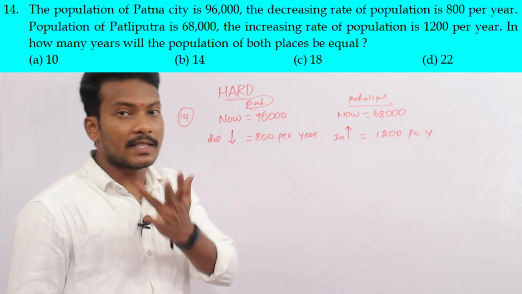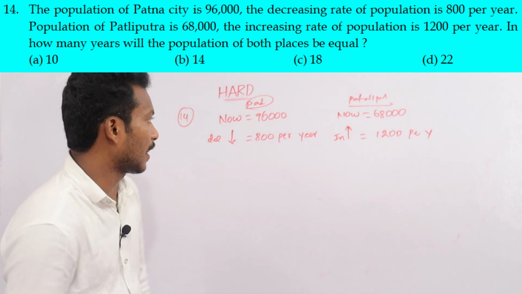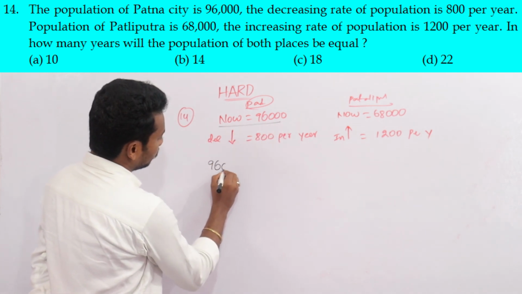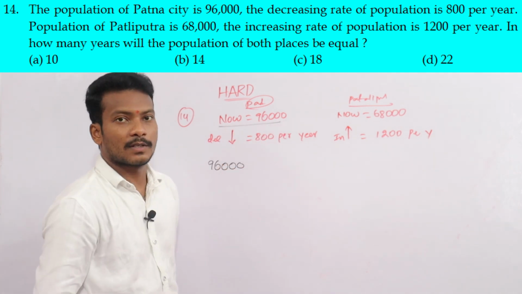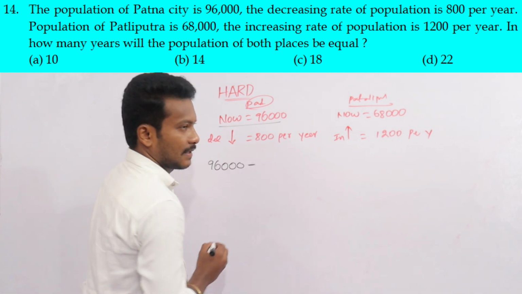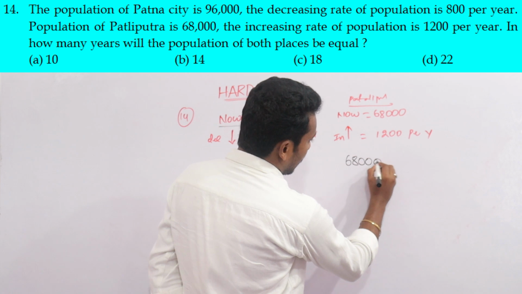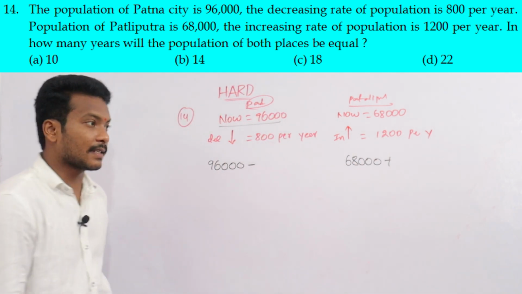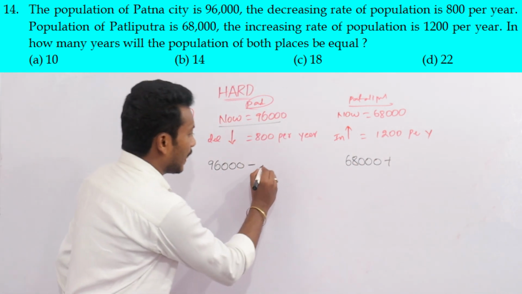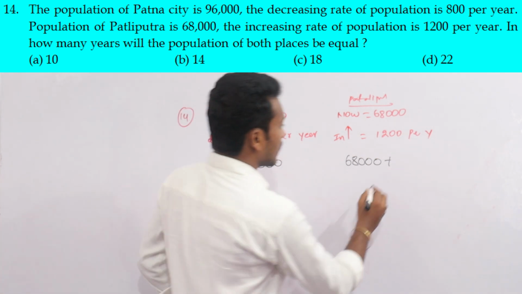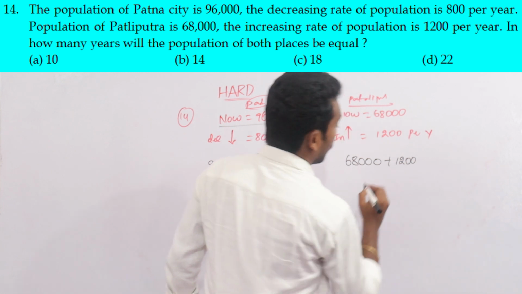We have to make both equal. After how many years? For suppose the population is 96,000. It decreases. Here it is 68,000. It increases. It decreases every year by 800. It increases every year by 1200.